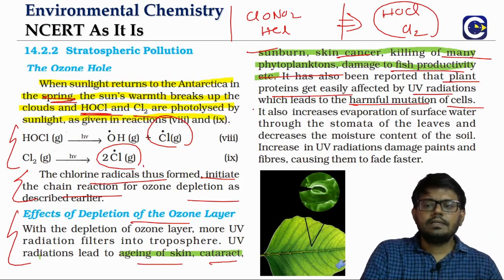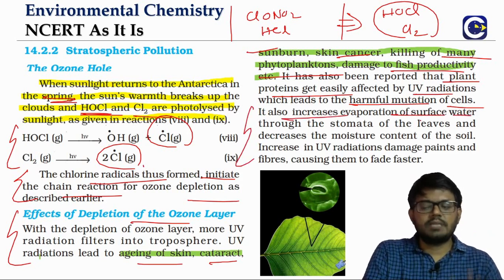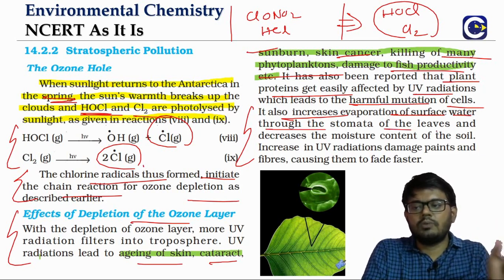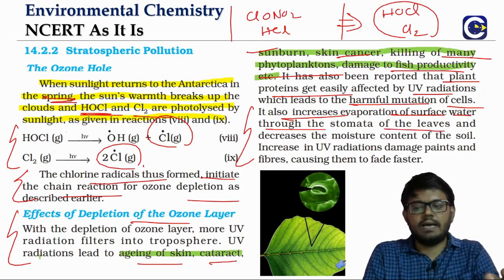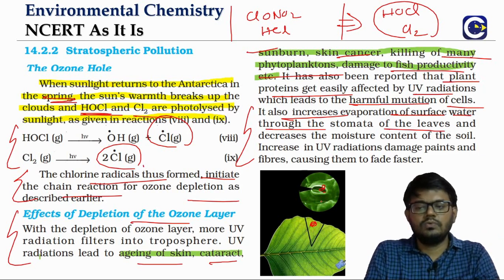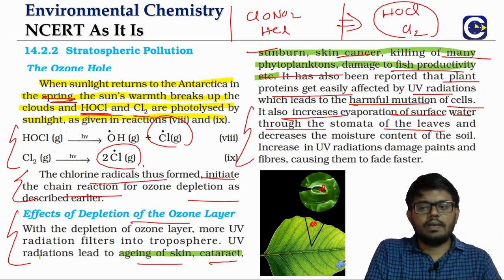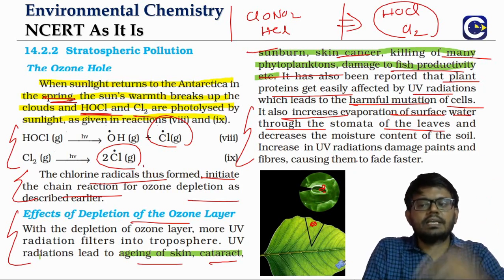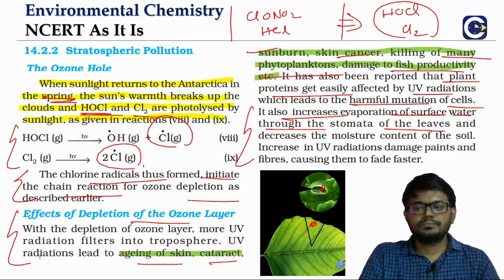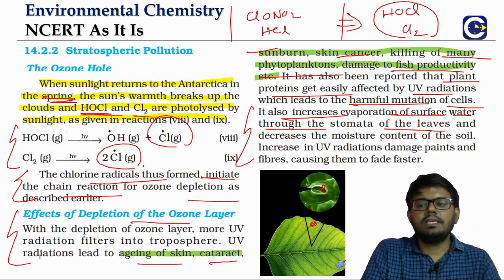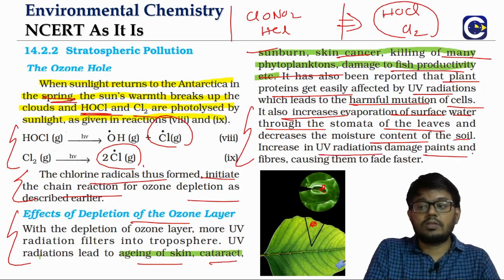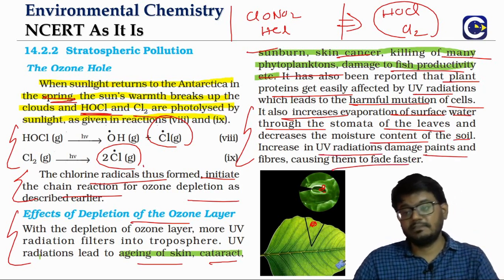And the other important thing, this can be asked sometimes as a question. It will increase the evaporation of surface water through the stomata of the leaves. So when you turn the leaf backside, you will see these structures, stomata. Through that we will have the evaporation of water. So the UV radiation will increase the evaporation of water through the stomata, and that will be reducing the soil moisture content. Even the UV rays can cause damage to the paints and make them fade away faster.